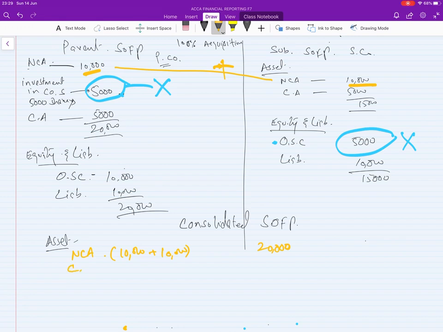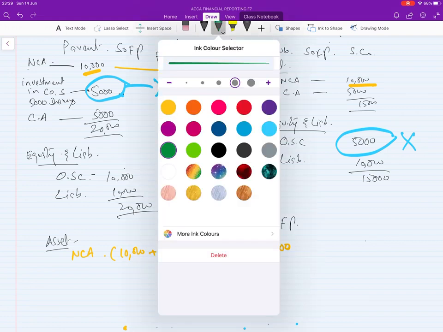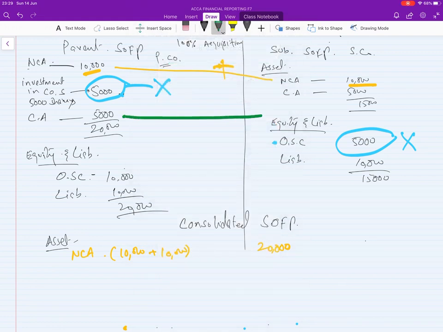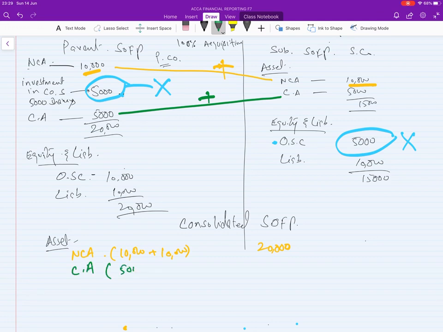Now the current asset: the parent has 5,000 and the subsidiary has 5,000, so they have 10,000 together.